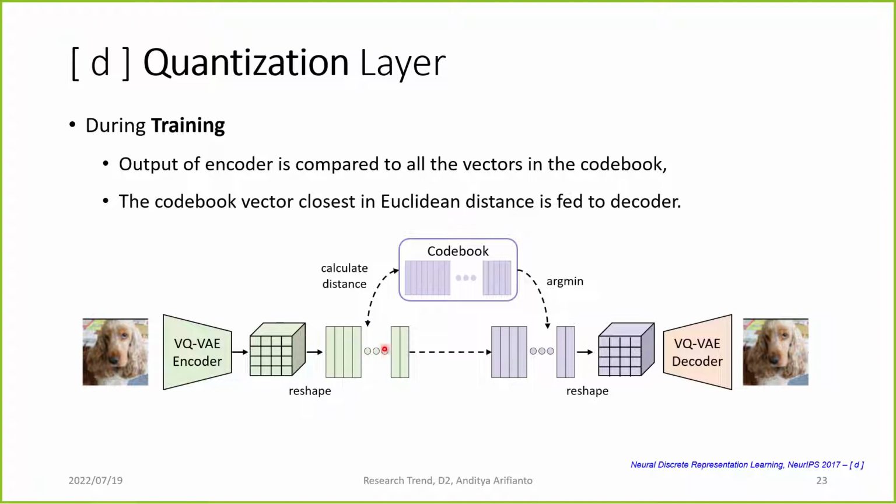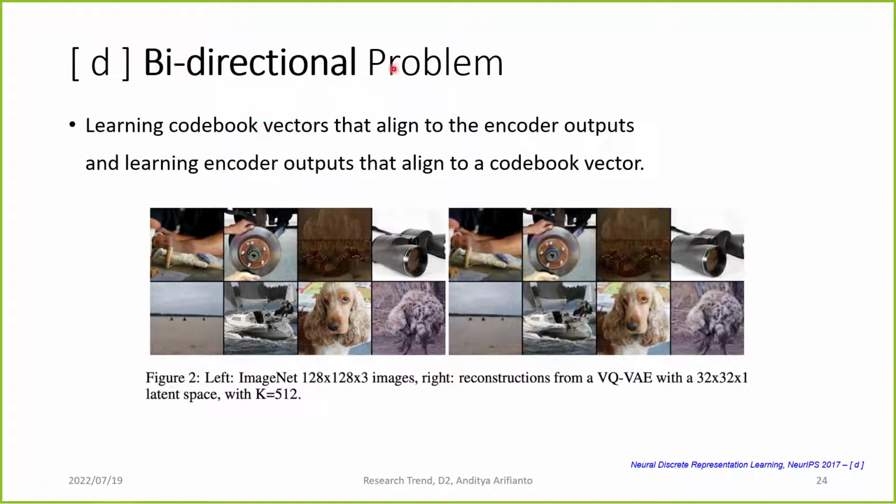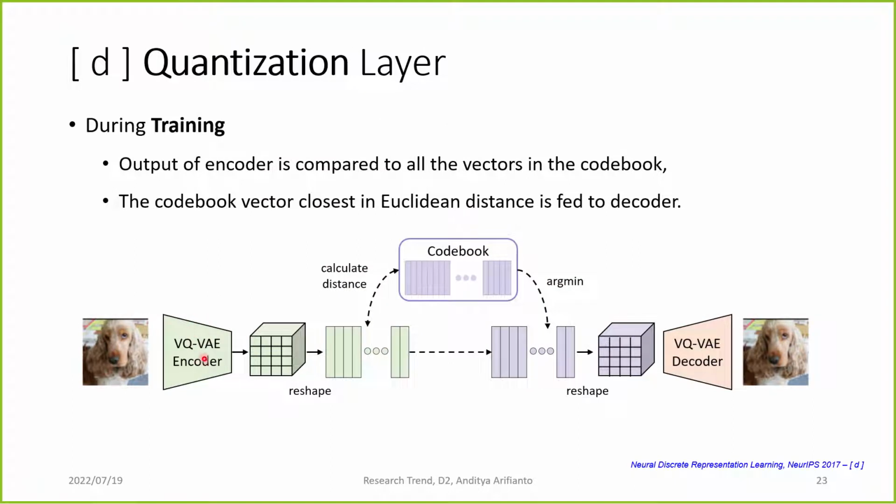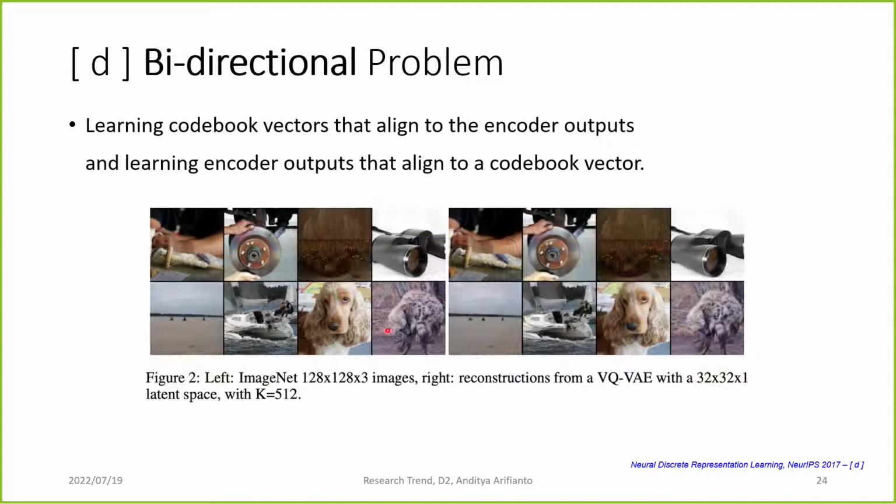From this output, we reshape the vector from 3-dimensional into 2-dimensional. We calculate the distance of each output to the codes, and then we get which code is the closest, and then we copy it and reshape it into the new latent, which will be used by the decoder to generate the image. And then the codebook itself is learned, so it is a bidirectional problem, because we learn how the encoder can generate latent vectors that match the codebook, but we also train the codebook to be as close as possible to the output of the encoder. So this is learning codebook vectors to align with the encoder, and learning the encoder to output vectors that align with the codebook.